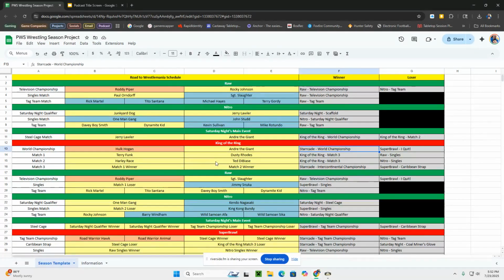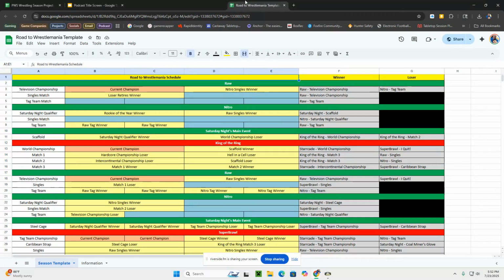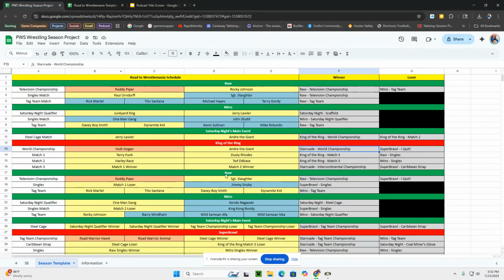Let's see. I kind of messed that one up. Let's see if I have the other template. As I was filling this in, it looks like I got a little overzealous. So that match number 2, we should have had this guy be the one that we would take. So Ted DiBiase is going to be replaced by Jerry Lawler. We'll save those guys for another time there.